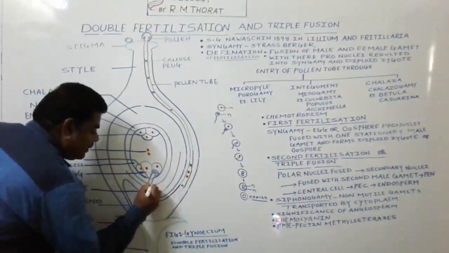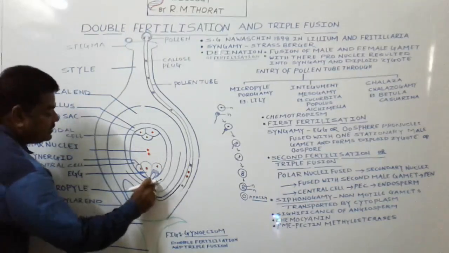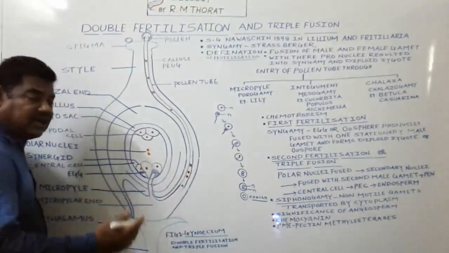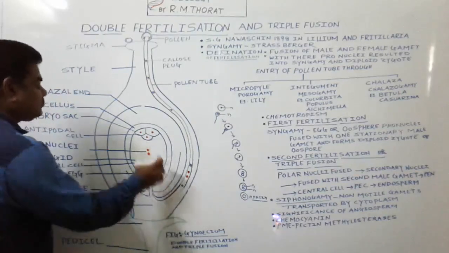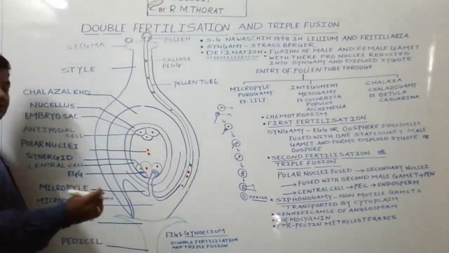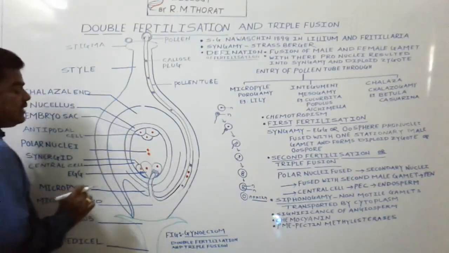compatible synergids by piercing the nucellar tissue. This is the synergid which is compatible, in which more sugar is present, more water is present, and which also consists of reserve food material. The pollen tube enters that synergid.